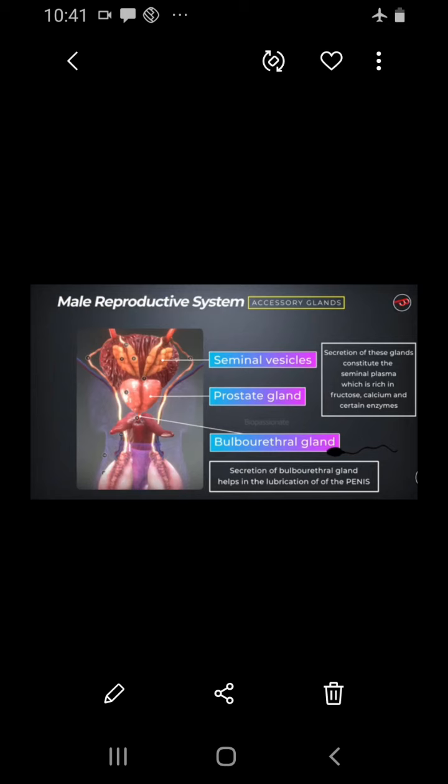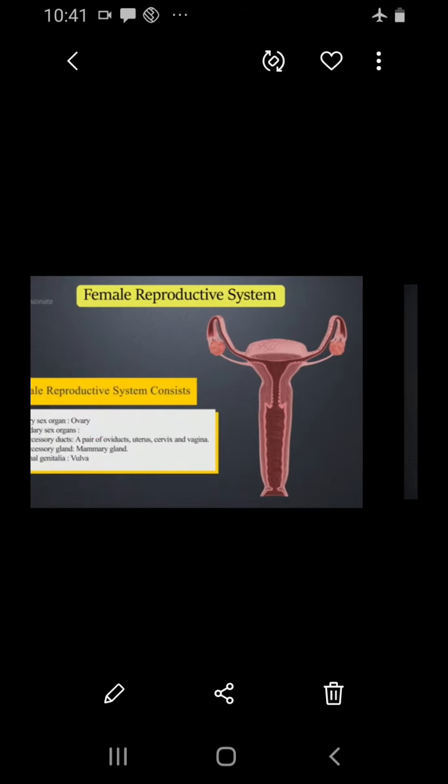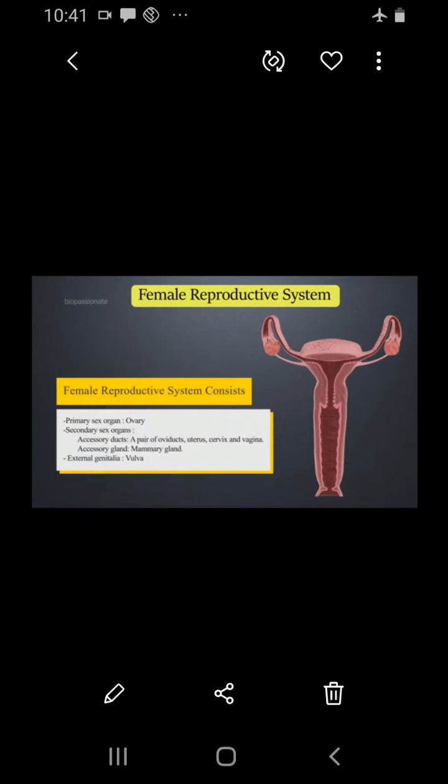The secretion of these glands forms the seminal fluid, which mixes with the sperms and is expelled out as semen.